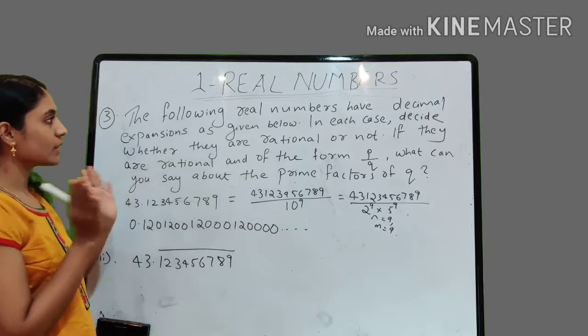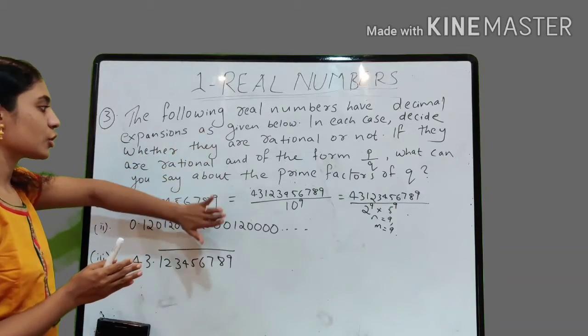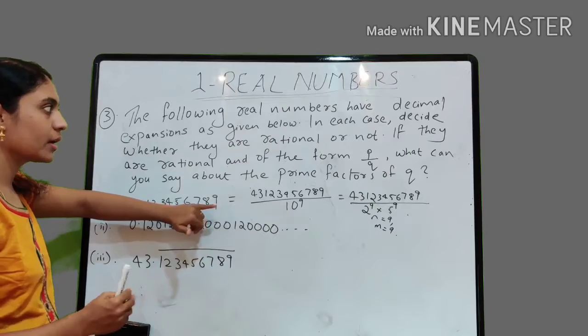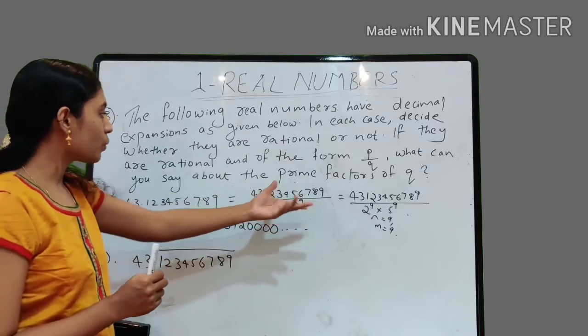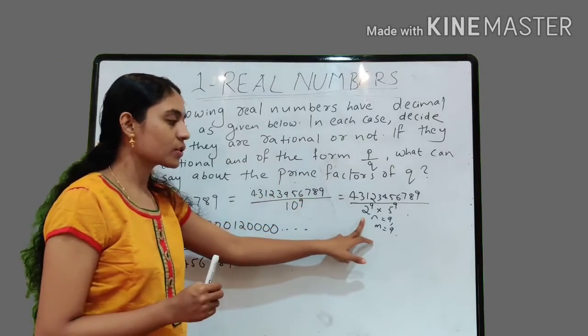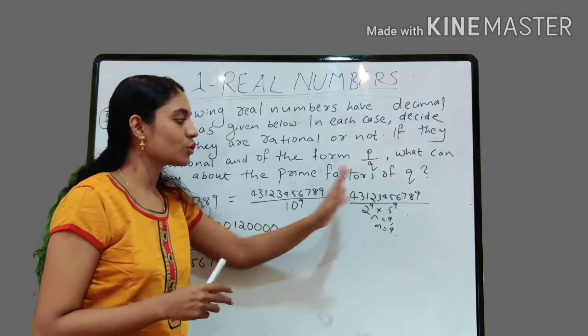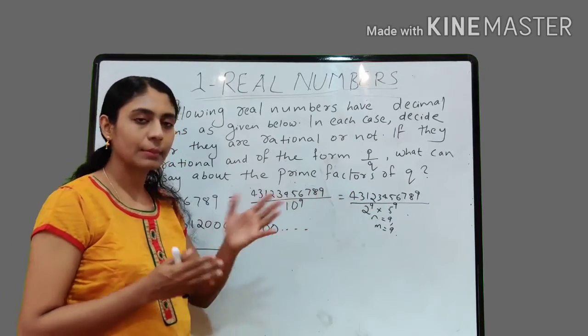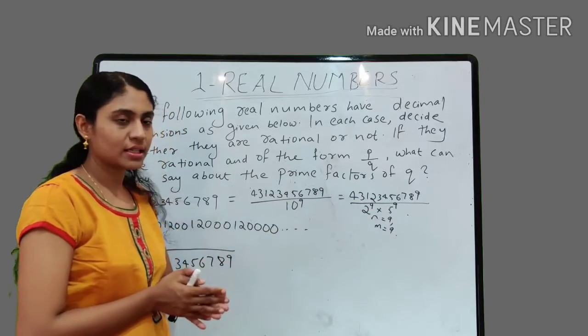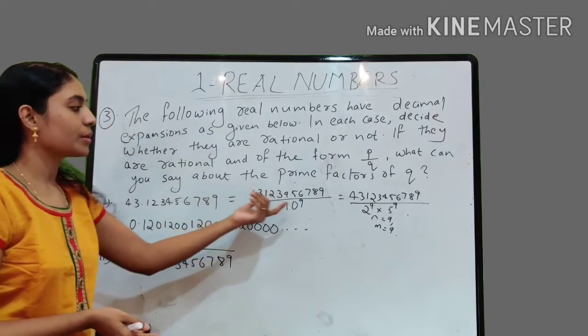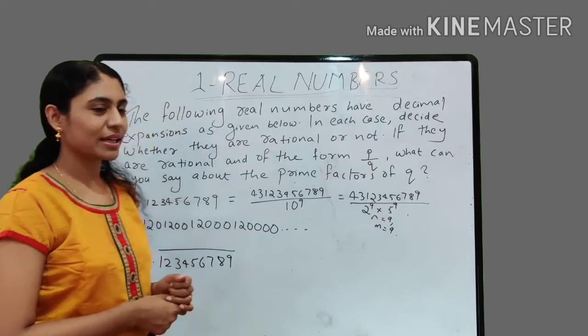So the first question we solved. Decide whether they are rational or not. The first one is a rational number and it is of the form p by q. So what can we say about the prime factors of q? It is of the form 2 raised to n into 5 raised to m, where n and m values are 9. So we can say that this rational number is having a terminating decimal expansion.